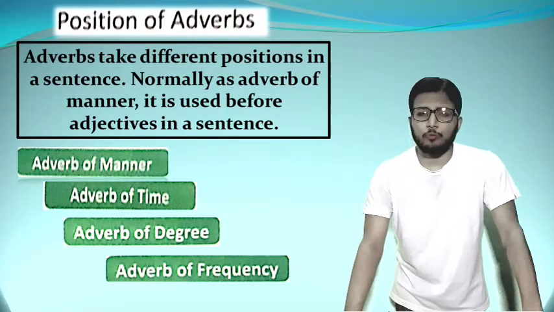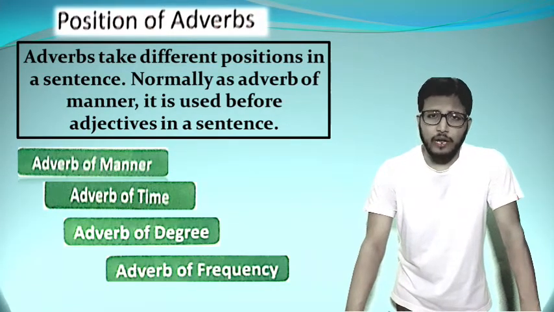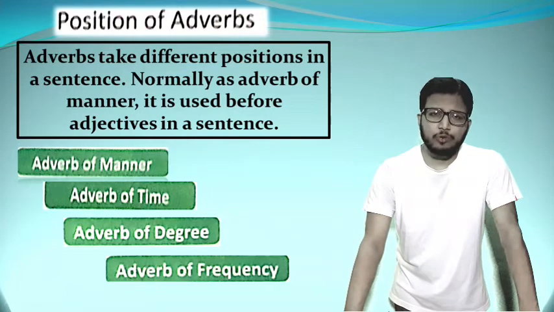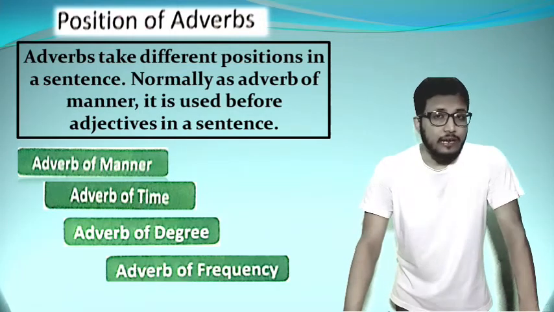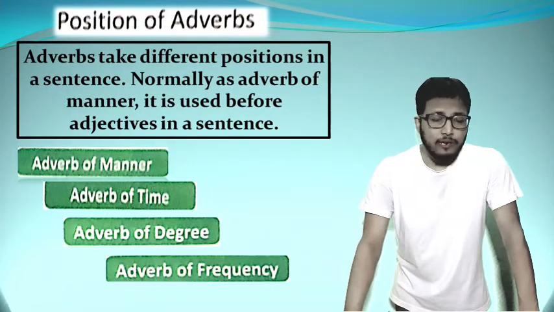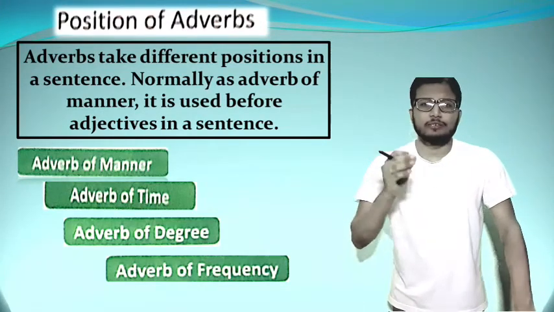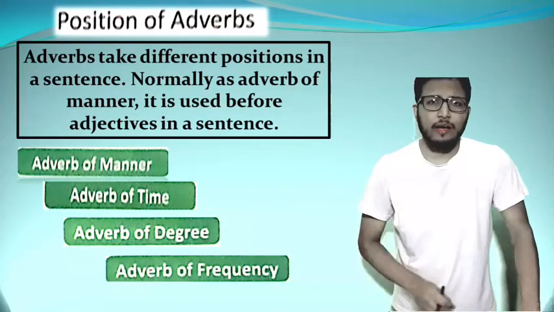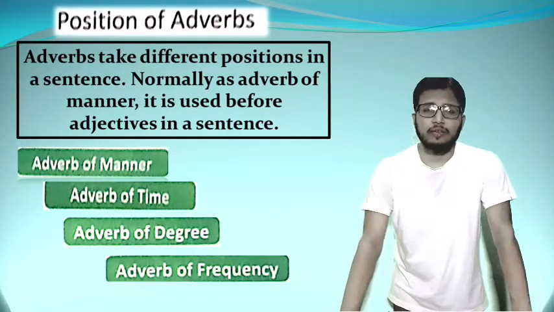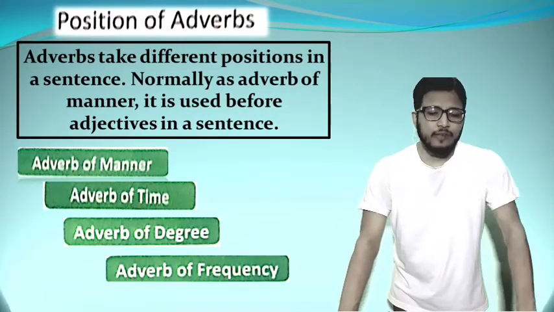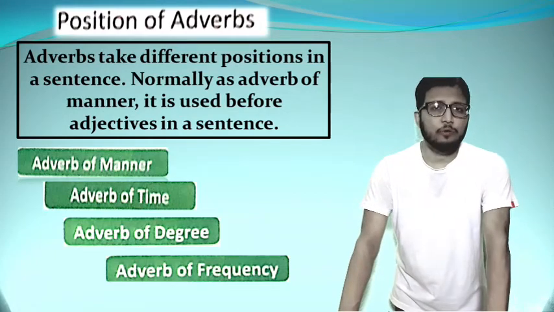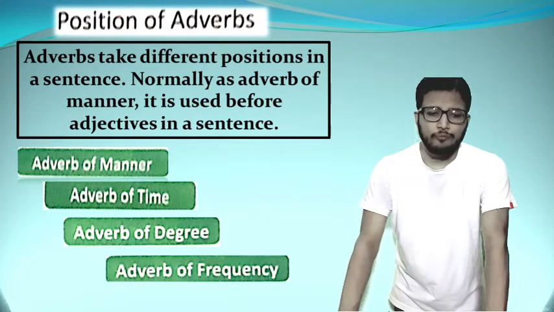Among these four, one is very easy, that is the adverb of time. Time related words are called adverbs of time. And to identify an adverb, since our childhood we have a very easy concept: a word that ends with ly is called an adverb. So let's know about them one by one. The first, adverb of manner.